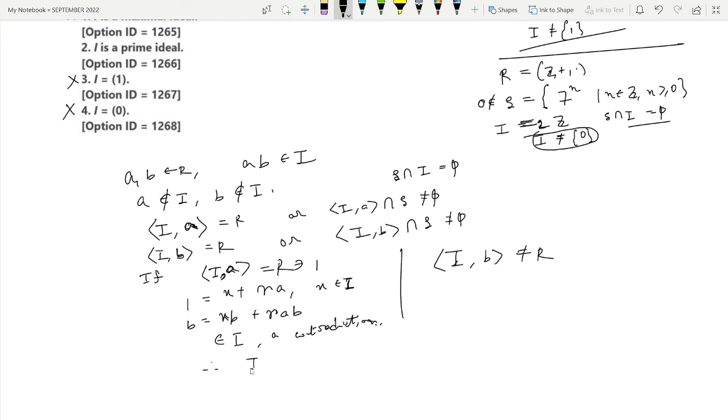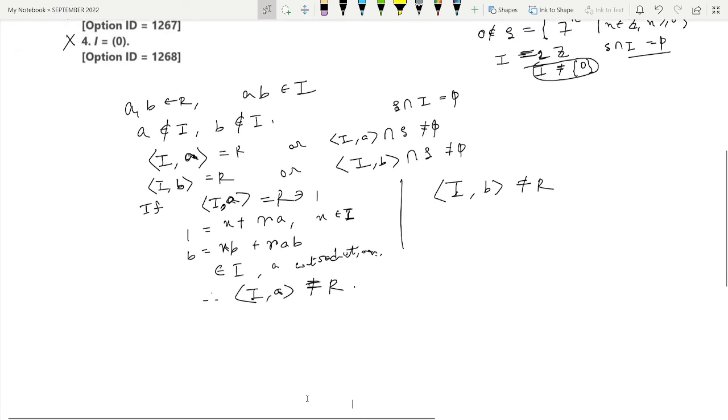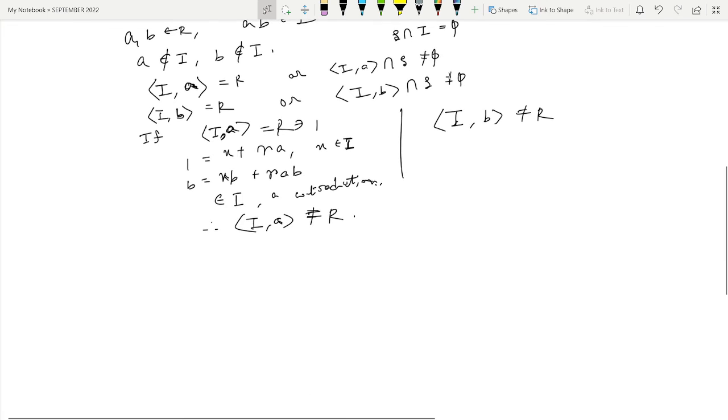So these two conditions will not happen. So what will be left to happen? We must have this and this, because this is not so and also this is not so.